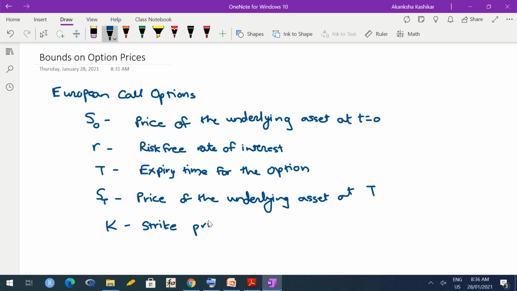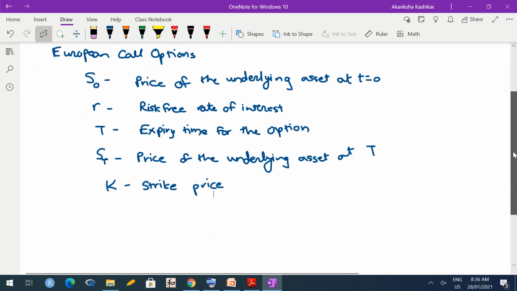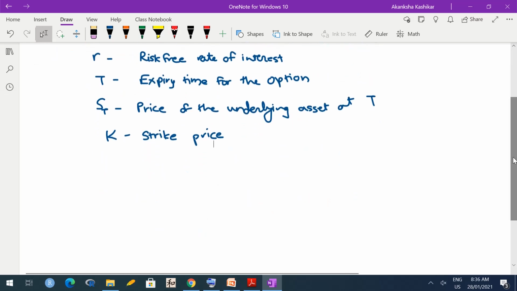Strike price means it is the price at which you are going to buy under the call option. So under a call option you get a right to buy the asset at a certain pre-decided price. That price is the strike price K. Okay. So as I said, we will try to find a bound. Let us try to find a lower bound.